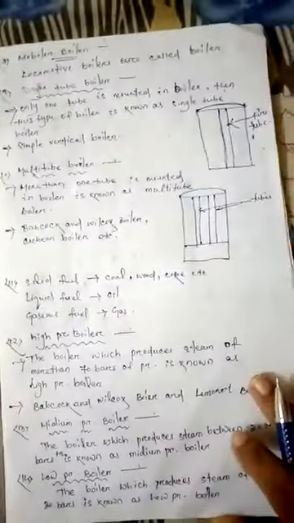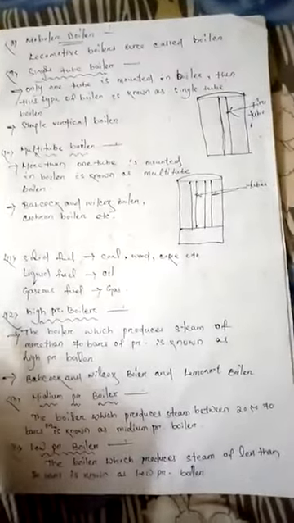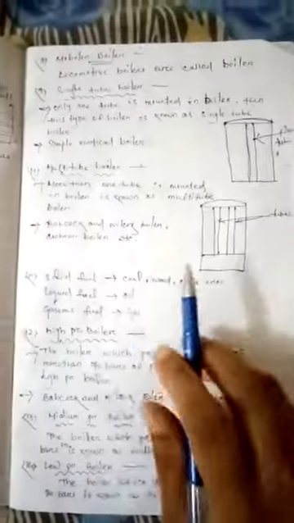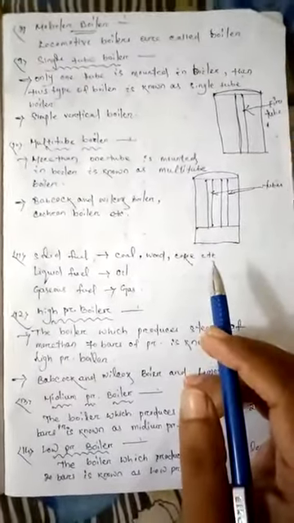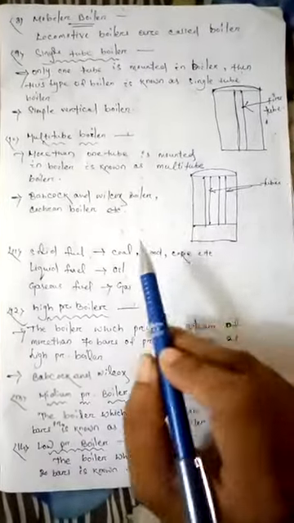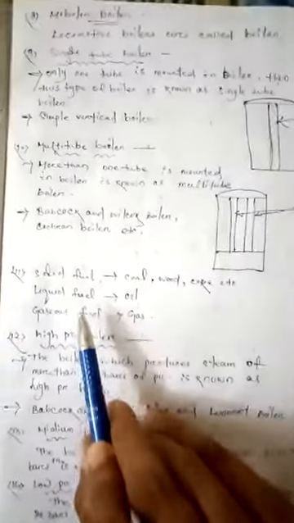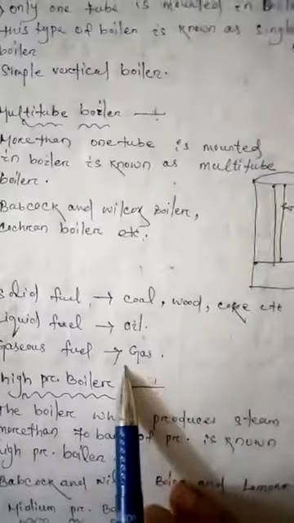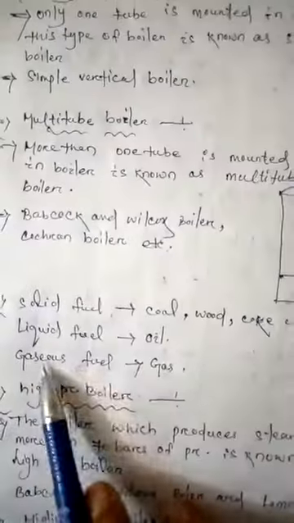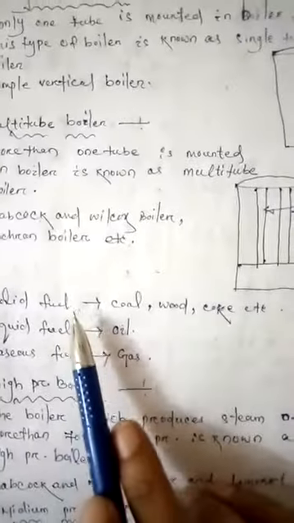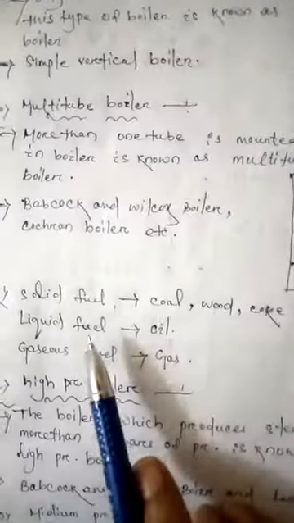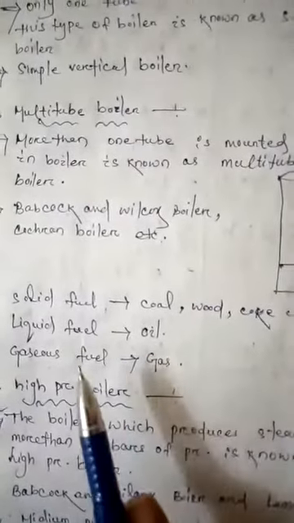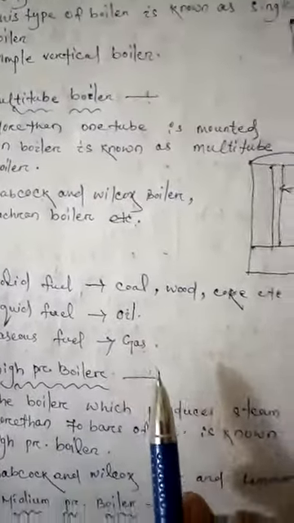Okay. Then next is classification according to the fuel used. There are three types of fuel used in boilers for combustion. First is solid fuel, second is liquid fuel, and third is gaseous fuel. Solid fuel like coal, wood, coke, etc. Liquid fuel like oil, gaseous fuel like gas.